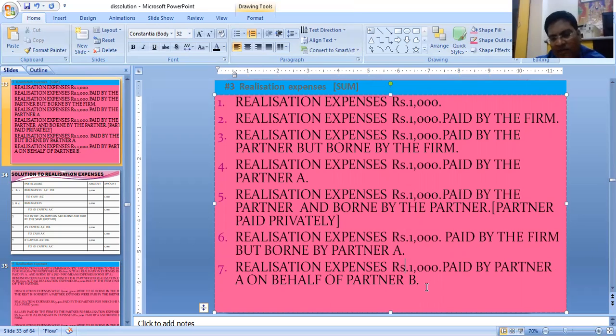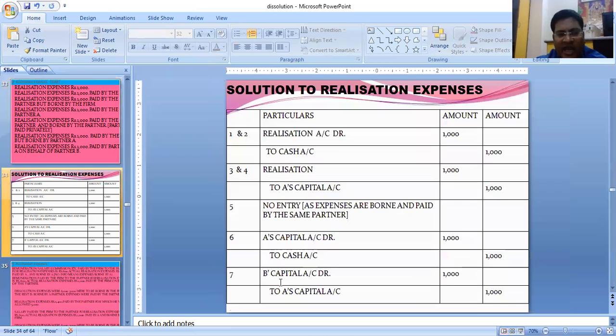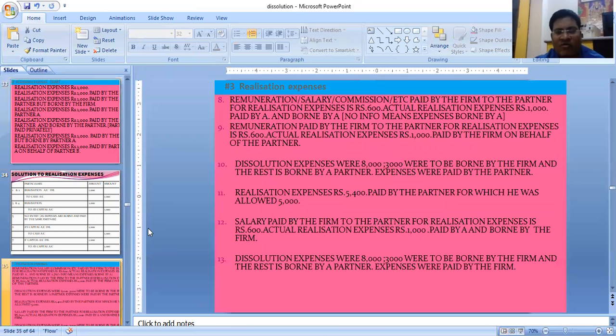Next, realization expense rupees 1000 paid by partner A on behalf of partner B. See again, paid by partner A, so to A. On behalf of partner B means B is going to bear it. So B's capital account debit to A's capital, meaning B to A. See this one, B to A.